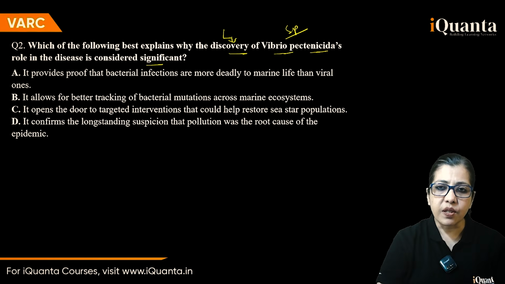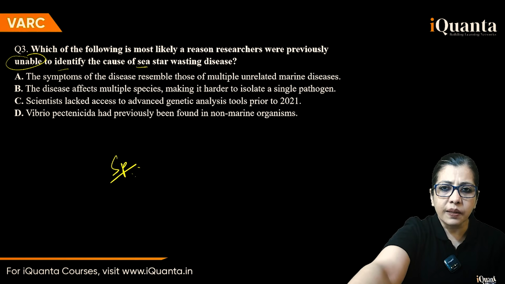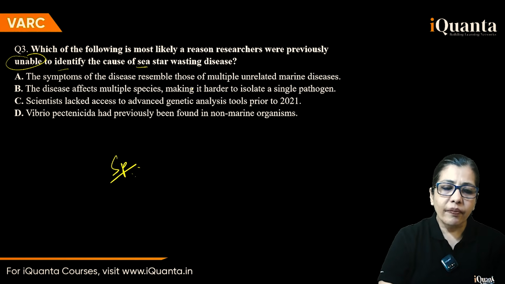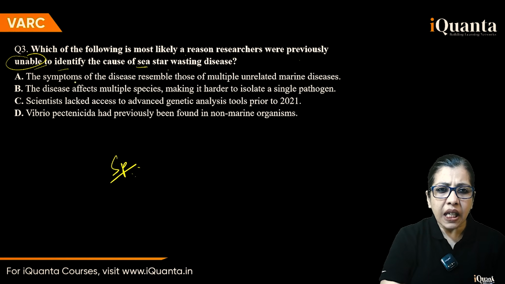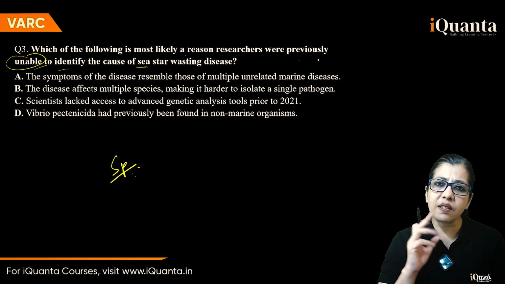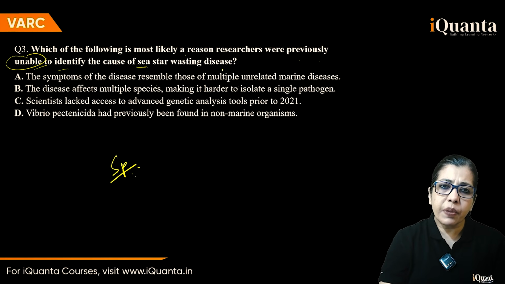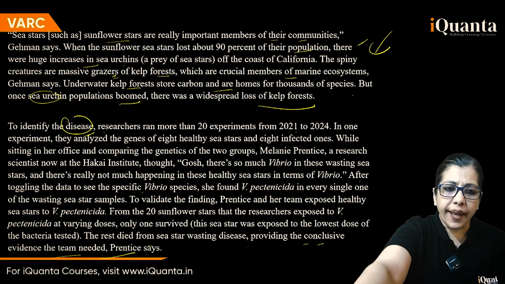Okay, next question. Which of the following best explains why the discovery of this role in the disease is considered significant? Let's look at this once more later, there are better questions first. Previously unable, right. Which of the following is most likely a reason they were previously unable to identify the cause of this? So, the symptoms of the disease resemble those of multiple unrelated marine diseases. First, if you don't understand what the question is asking, you're going to get stuck. Researchers were previously unable. So, let's go back and see where it says that.